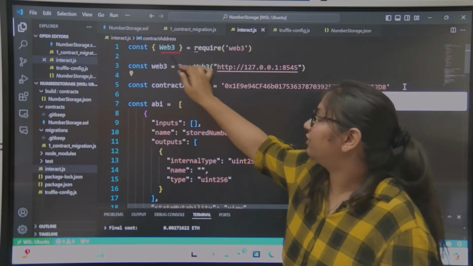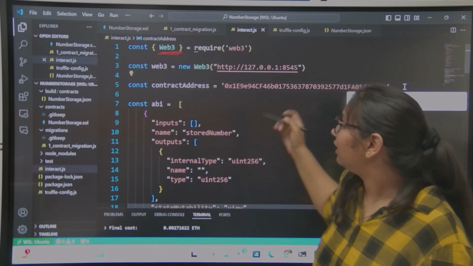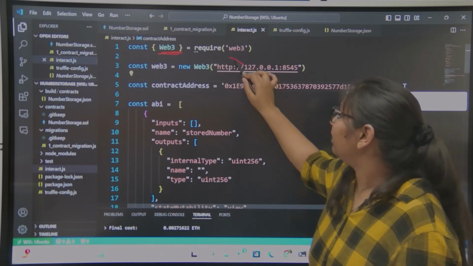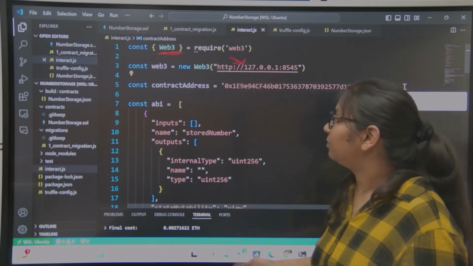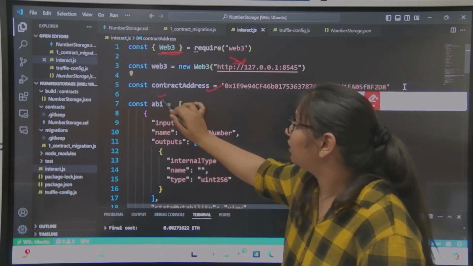So we are using a Web3 library to interact with our smart contract. Then we are specifying on which blockchain our smart contract is running. Then we are providing the contract address. Now what is this ABI?